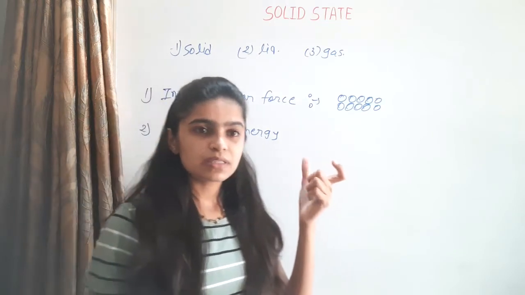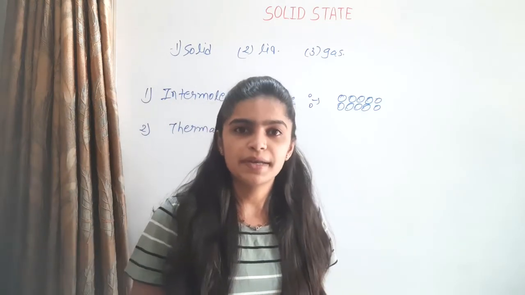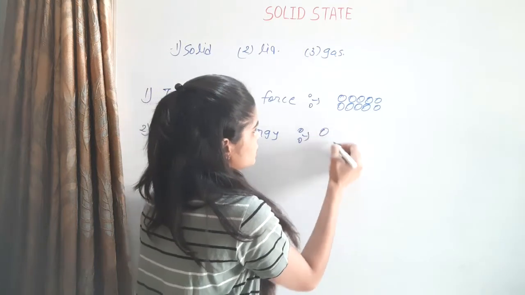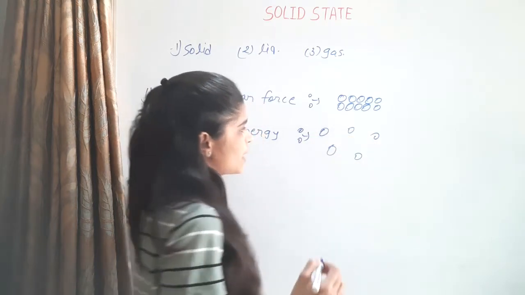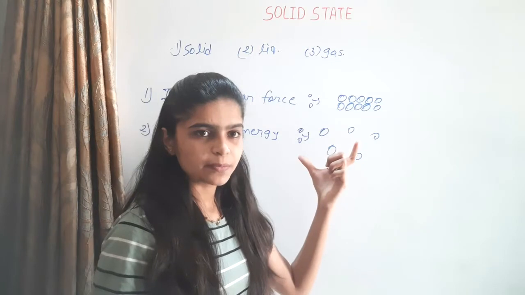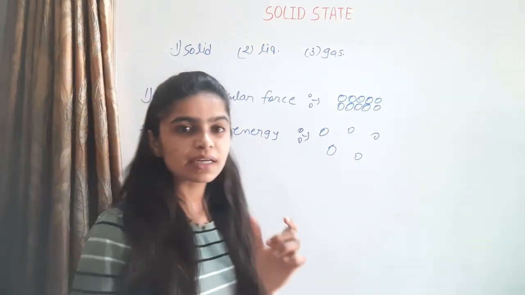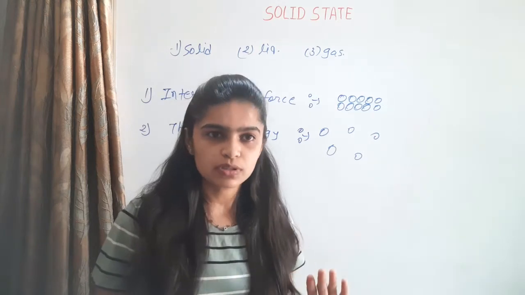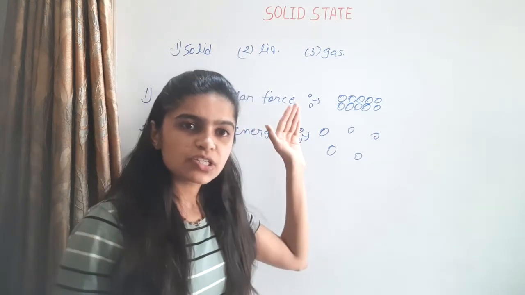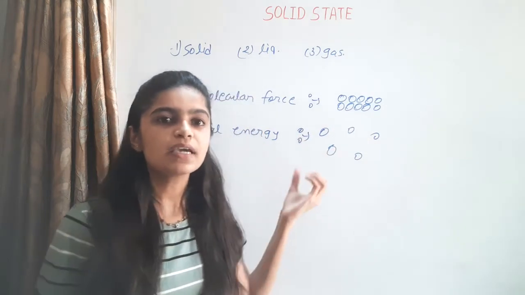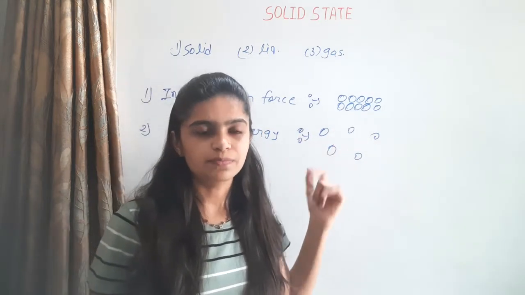Thermal energy keeps the particles apart and makes them move faster. So intermolecular forces and thermal energy are opposing forces.